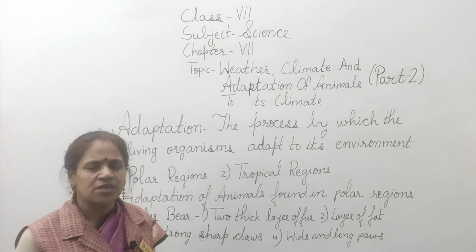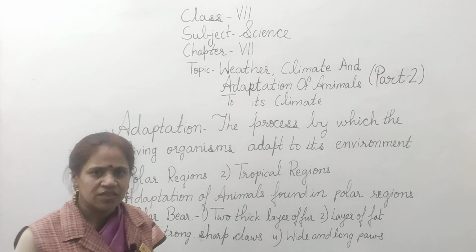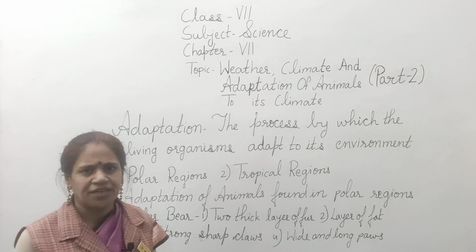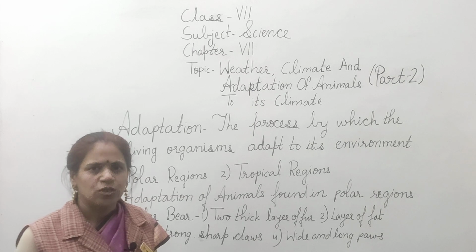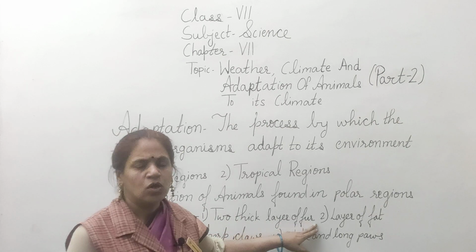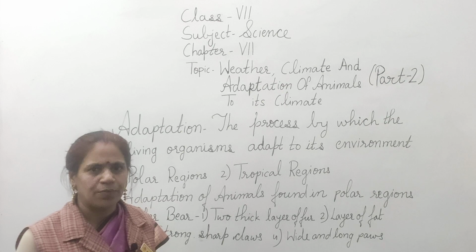This helps it to camouflage with the environment, and by this it is not able to be seen by its predator or the prey. So it helps it to catch its prey. The two thick layers of fur also help it to survive in the cold environment.